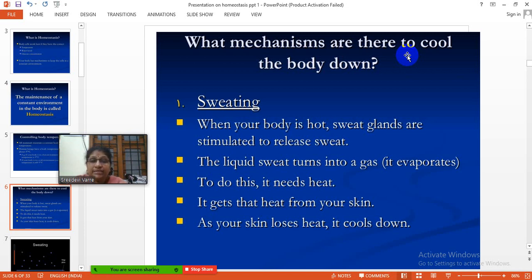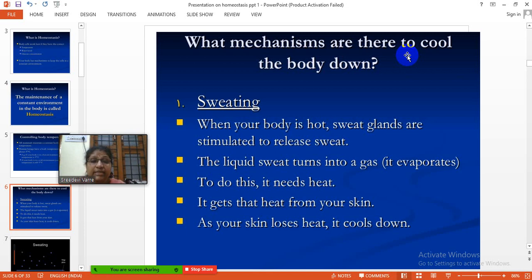So, how does the mechanism happen during high temperature? You can observe the things here. When your body is hot, sweat glands are stimulated. When sweat glands are stimulated, they release sweat. That sweat turns into a gas. Why? Because there is a high temperature outside, so that sweat evaporates.